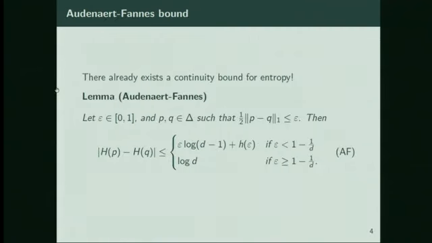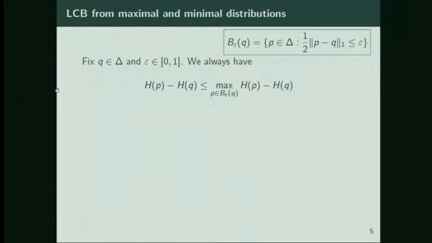There already exists a continuity bound for the entropy called the Audenaert-Fannes bound. I won't go into the details, it's a fairly simple formula. This is a continuity bound for the entropy. If we have two distributions and we don't know what they are, all we know is that they're close together, then this will tell us how far the entropies can differ. But what might be more useful for us is a local continuity bound, where we have some unknown distribution P, but we do know that it is close to a known distribution Q. And then we want to use the information we have about Q to come up with a better bound on the entropy of P. And so that's what I'll work on here.